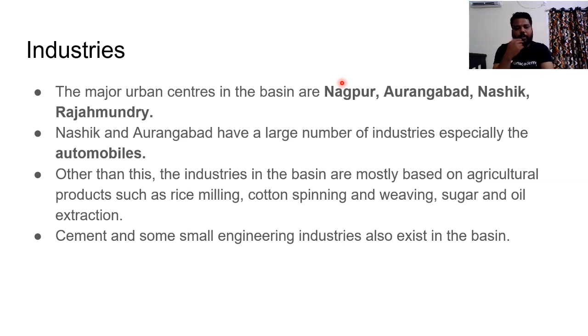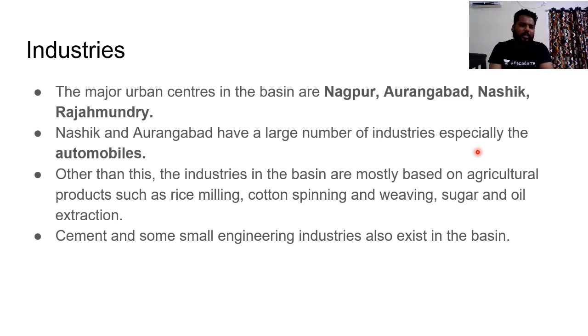And as it is known for huge mineral base, this Godavari river system is also known for important cities, urban centers like Nagpur, the Orange City, Aurangabad, Nasik, and Rajahmundry. All these cities are on the banks of these rivers. If you see Nasik and Aurangabad of Maharashtra, they have a large number of industries, especially the automobile industry.